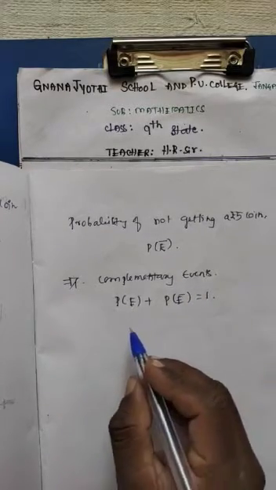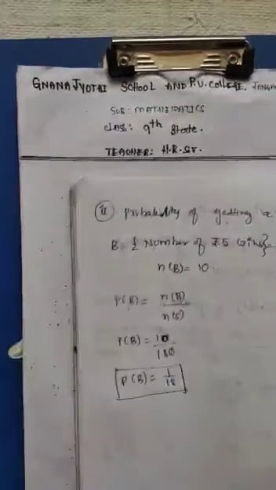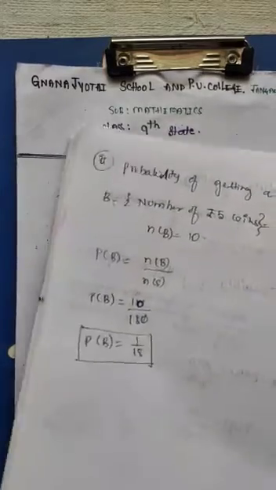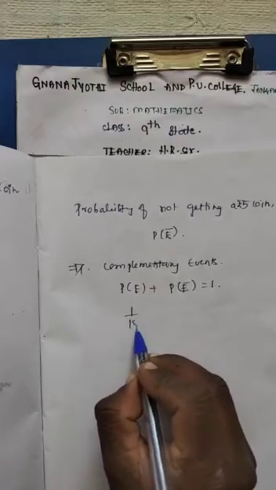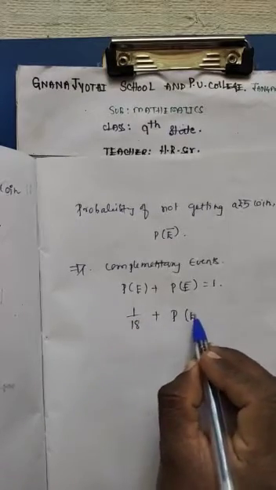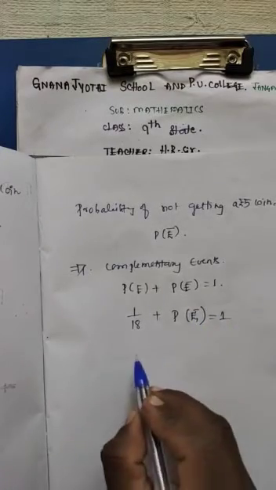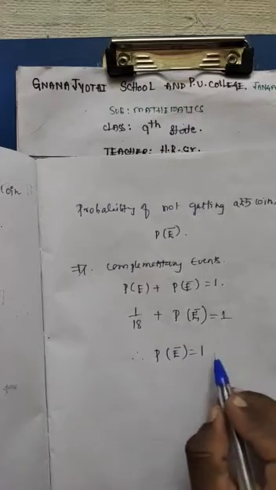Here P of E, the probability of getting a 5 rupee coin, is 1 by 18. So 1 by 18 plus P of E bar, the probability of not getting a 5 rupee coin, is equal to 1.